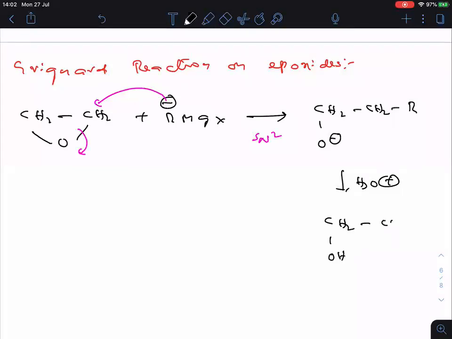Then you will get here CH2OH, CH2R. Hope it is clear, everyone.